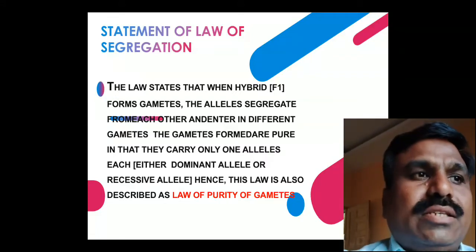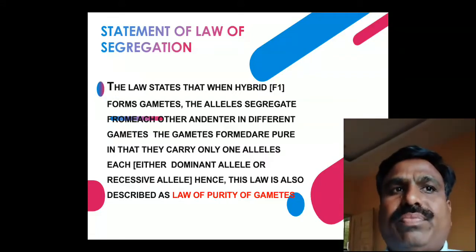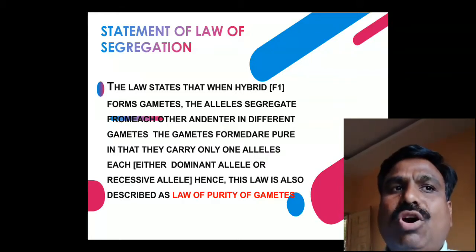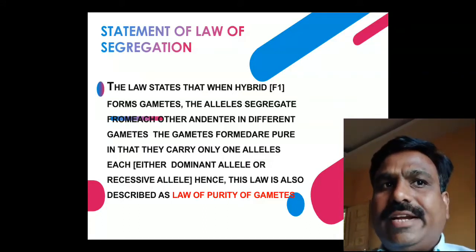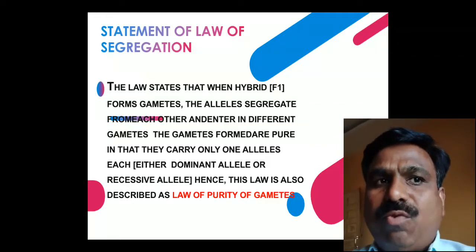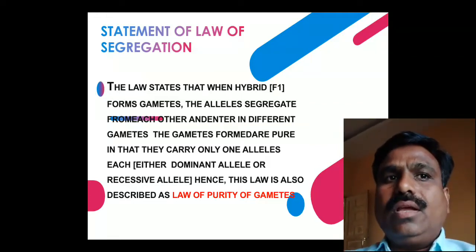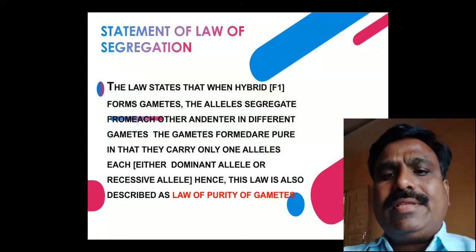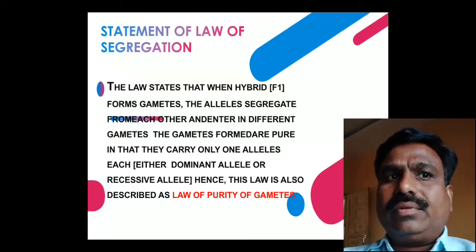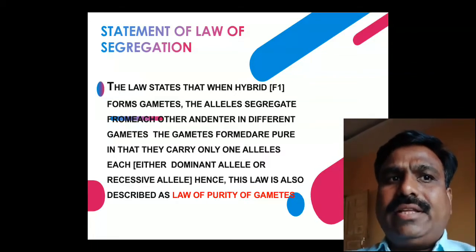Next is the statement of the law of segregation. The law states that when a hybrid forms gametes, the alleles segregate, meaning they separate from each other, and enter different gametes. The gametes formed are pure; they carry only one allele, either the dominant or the recessive allele.